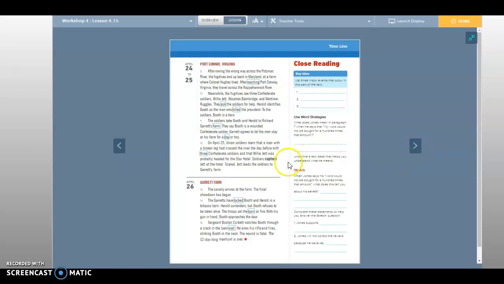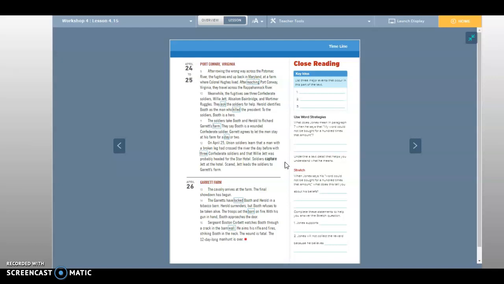Today we're jumping over here. We need to list 3 major events that occur in this part of the text. What does Jones mean in paragraph 7 when he says that my word could not be bought for 100 times that amount? We need to look for that and see what we think he means by that. We need to underline a text detail that helps you understand what he means.